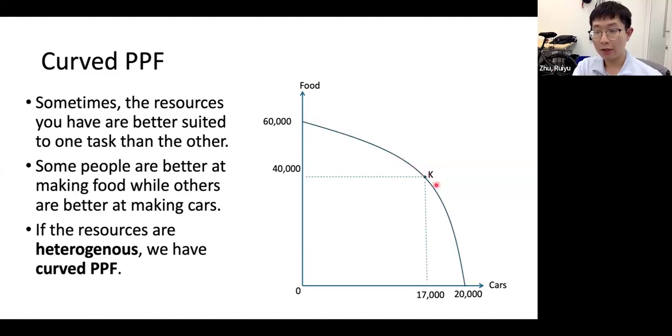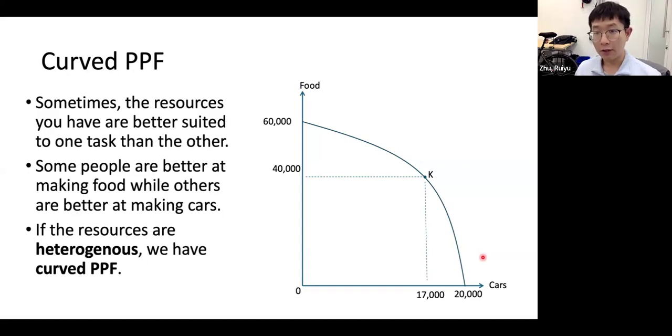But from K, if we want to go beyond, if we want more cars, now all the people who are good at cars are already producing cars. So if we still want more, we have to move people who are good at food but bad at cars to produce cars.